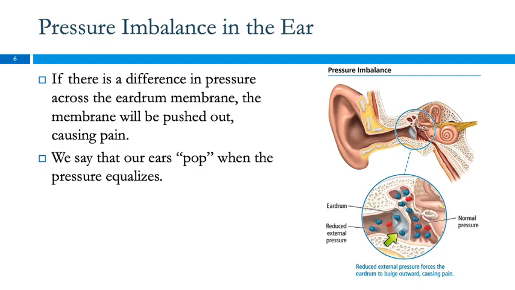So what happens as you go up, when the pressure inside gets high enough, then it will release through the eustachian tube and you'll have a sensation of popping. As you come back down into higher pressure, your ear has equalized to the lower pressure, and now the outside pressure is greater, and so your eardrum's going to bulge the other way again until the pressure can equalize. Anybody have any questions? I just think it's always interesting when chemistry explains things that we experience every day.